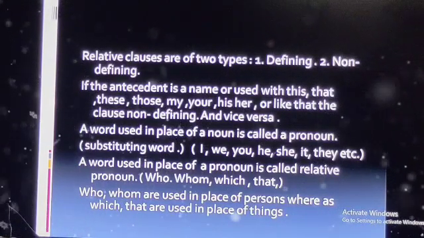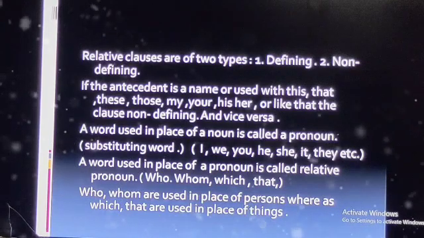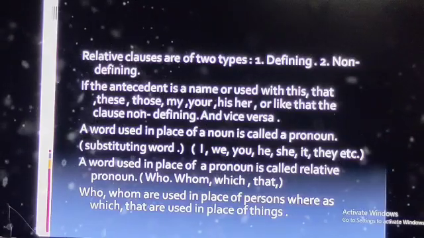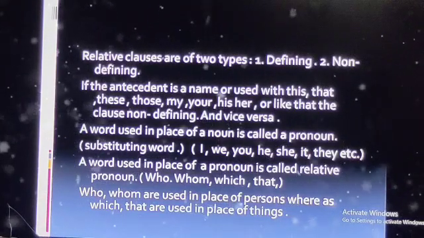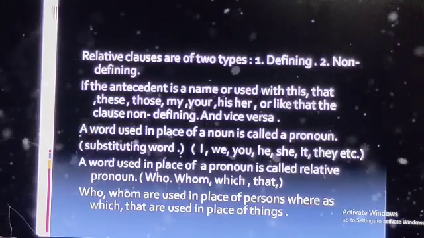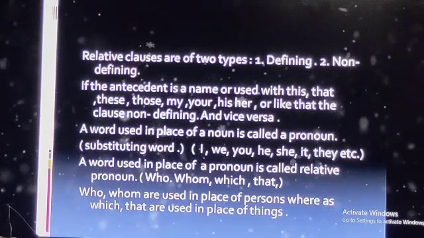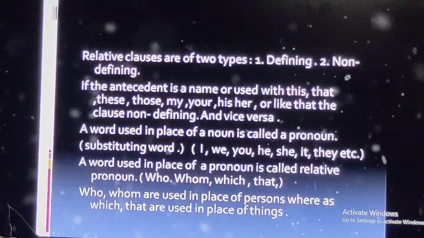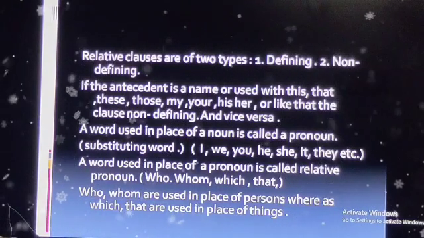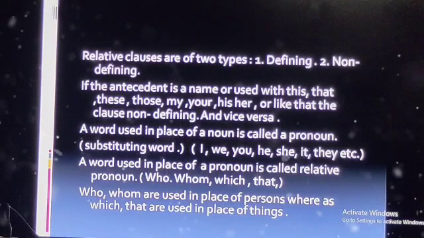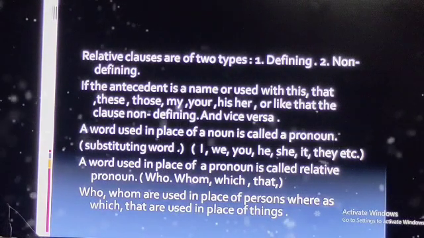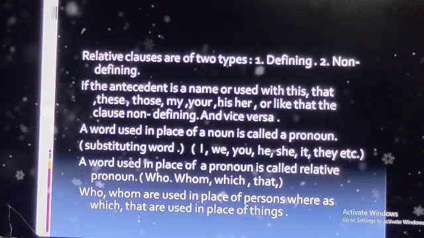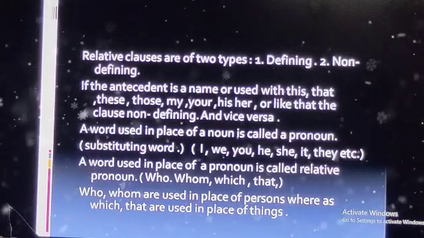So now let's remember the pronouns I, we, you, he, she, it, they. We have other objective pronouns, possessive pronouns, so many pronouns are there. Similarly, what are the relative pronouns? Who, whom, which, that are called relative pronouns. Who, whom are used in place of persons, whereas which, that are used in place of things.